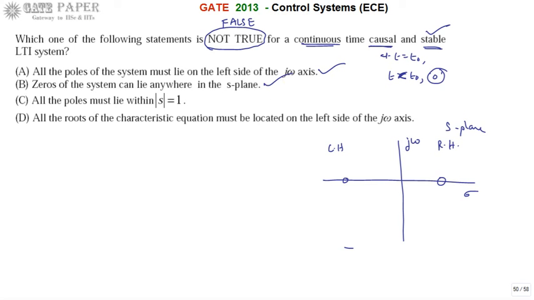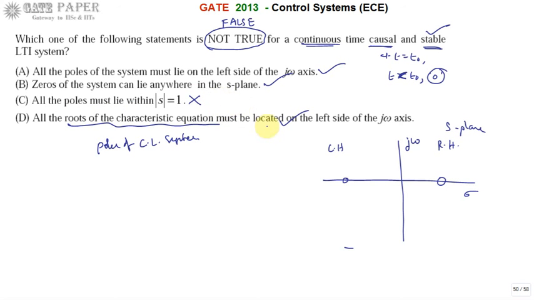Next, C: all the poles must lie within magnitude of S equal to 1. This is the wrong answer, why, we will see. And next, D: all the roots of the characteristic equation must be located on the left side of the j omega axis. Roots of the characteristic equation are nothing but the poles of the closed loop system, and they should be on the left hand side of the j omega axis for a stable system. So D is also a right answer. Only C, all the poles must lie within magnitude of S equal to 1, is the wrong answer.